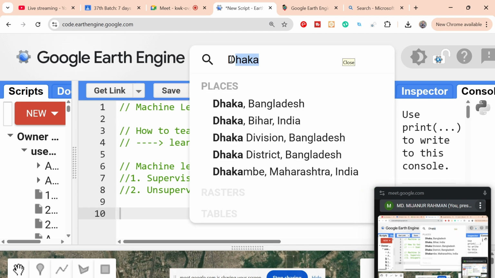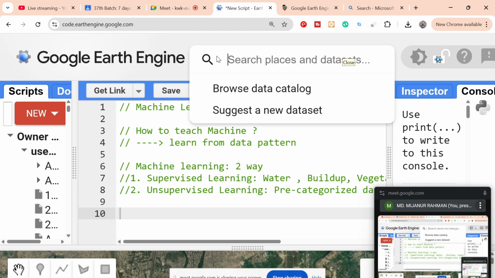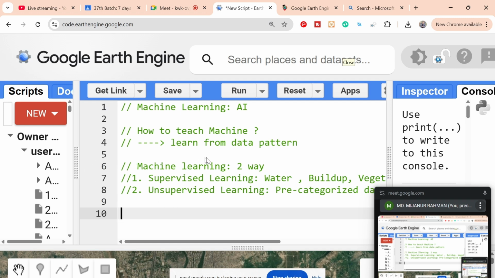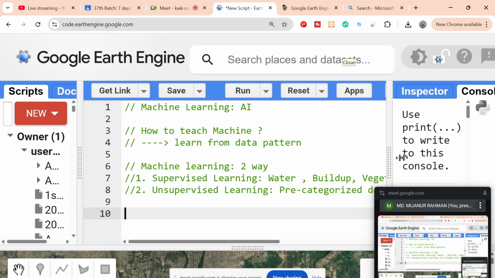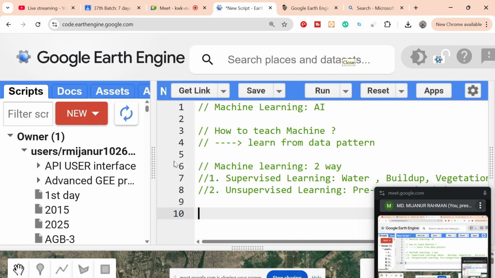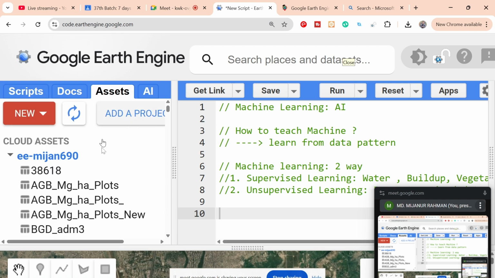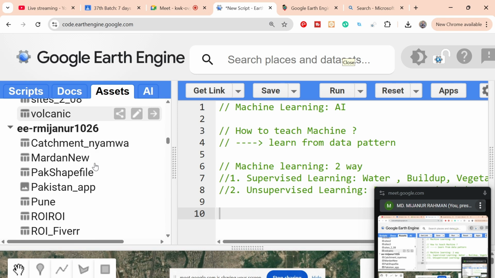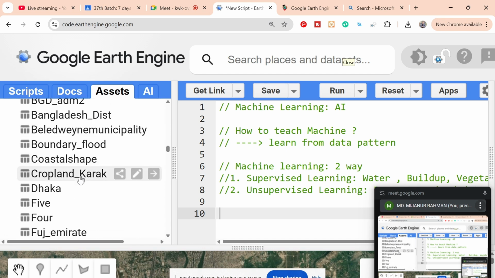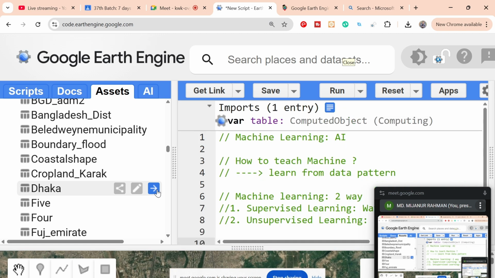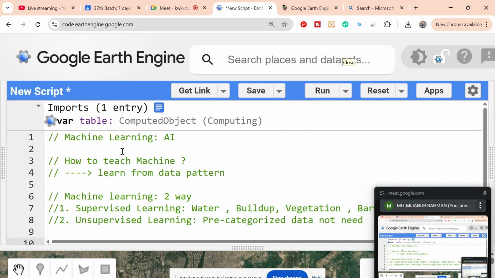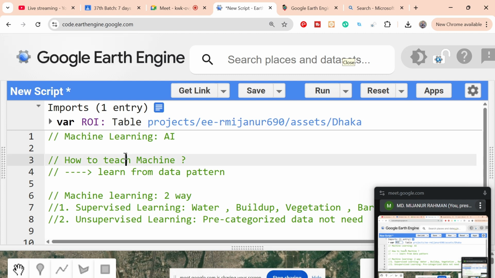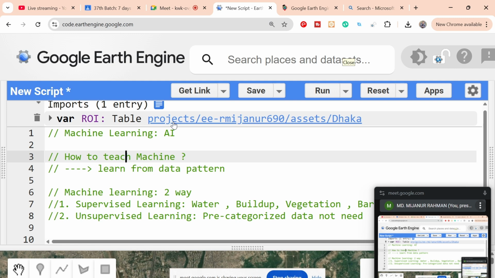So in this case, I simply import satellite imagery for my study area. For that, first of all, I import my study area, the area where I want to make the land use land cover classification. I import my region of interest, mainly a shapefile. I click on the asset and import my study area. I just work with the Dhaka city boundary. I import this shapefile and give it the name ry. You can put any name as a variable. So this is my area of interest.